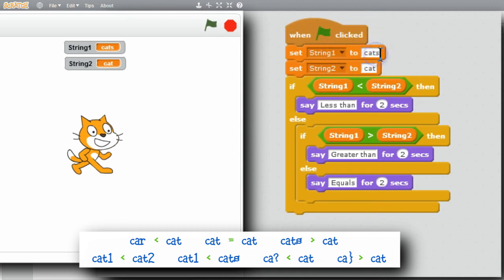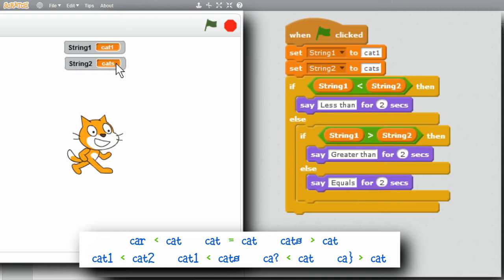Instead of cats, I'll use cat1, and I'll compare that with cat2. Green flag. Cat1 is less than cat2. Not surprising, CAT are the same. The character 1 is before character 2. I'll change the 2 to an S. I'll run that. Cat1 is less than cats. The digit characters are sorted before the letter characters are.